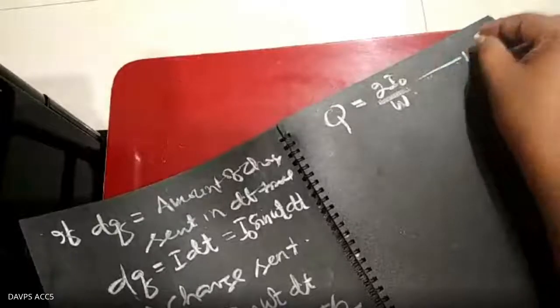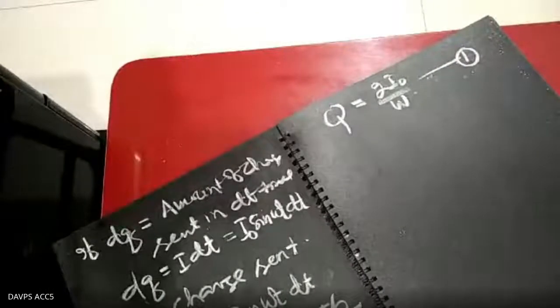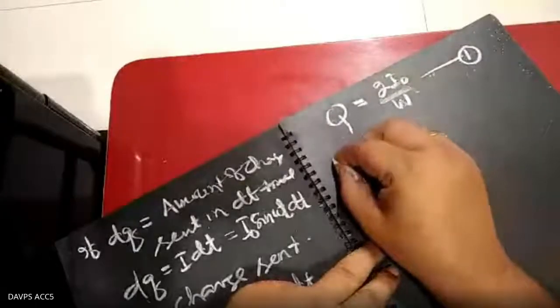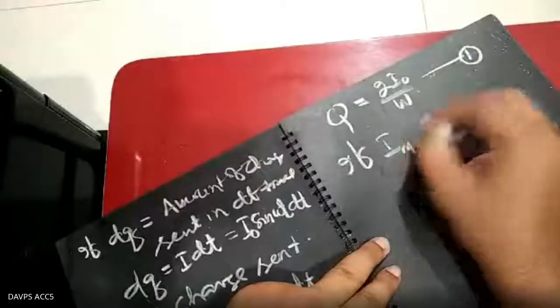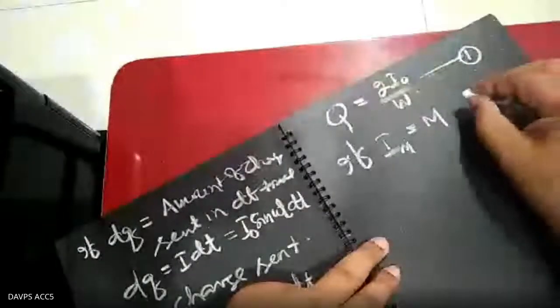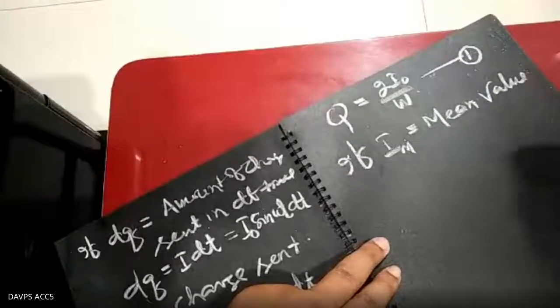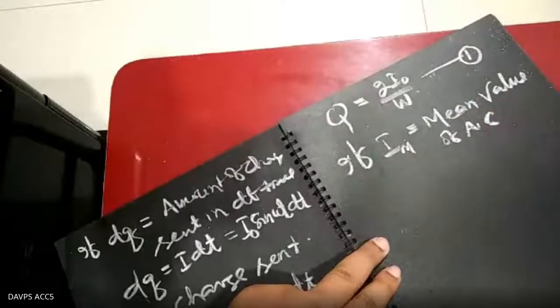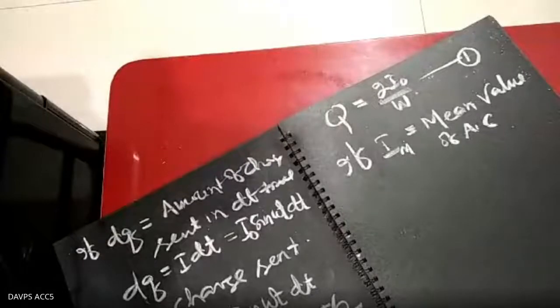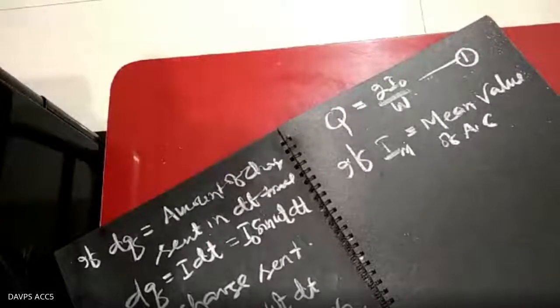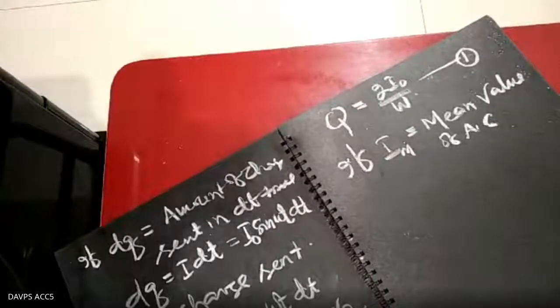This is equation number 1. Now the total charge sent in half cycle, if I take I mean as the mean value of AC. Whenever you calculate the mean value, suppose the mean age of students in a class is 15 years and the class contains 50 students.